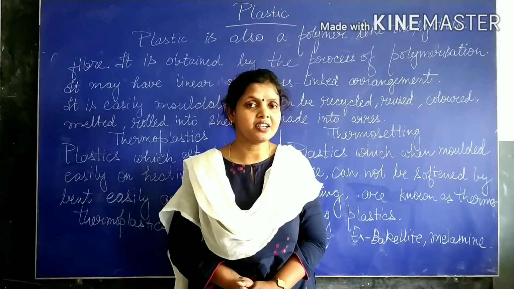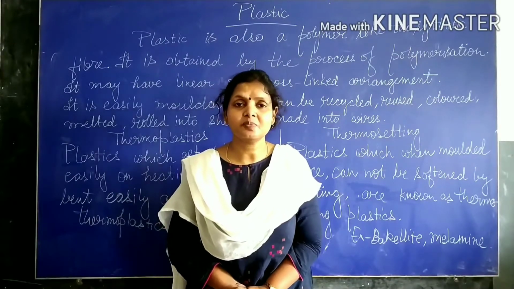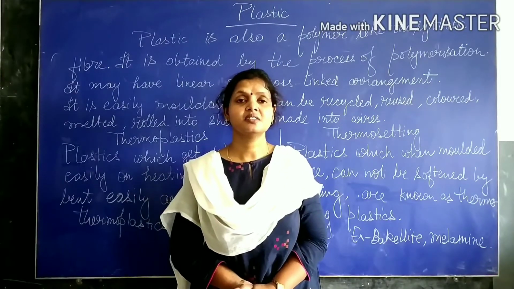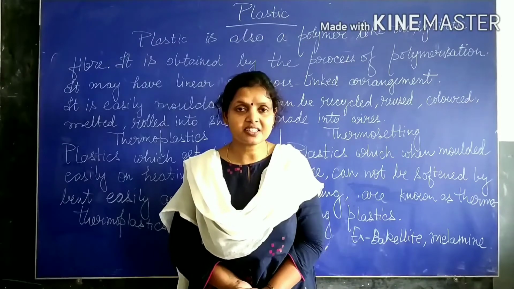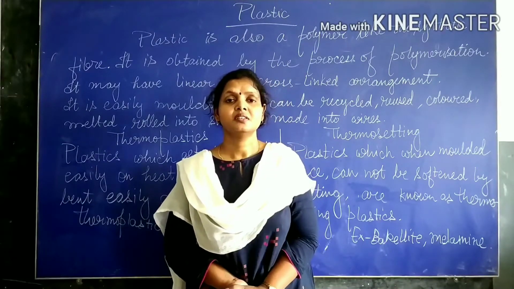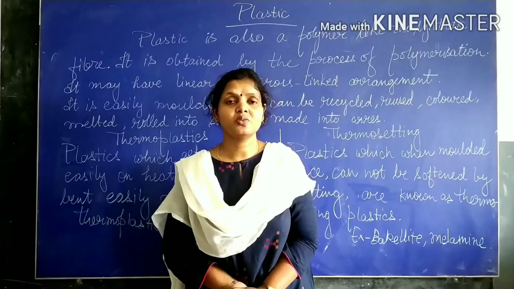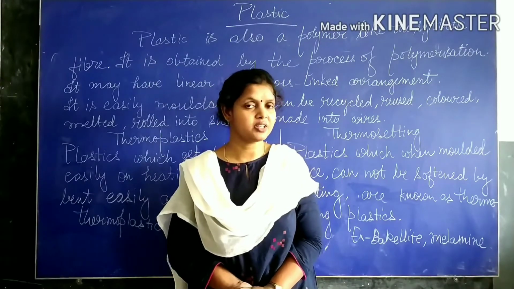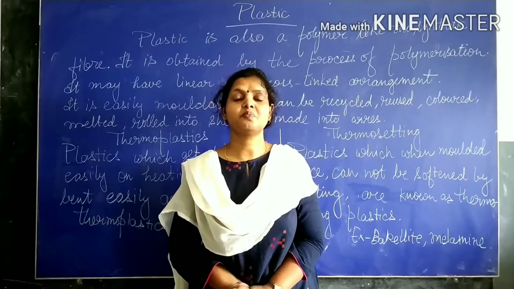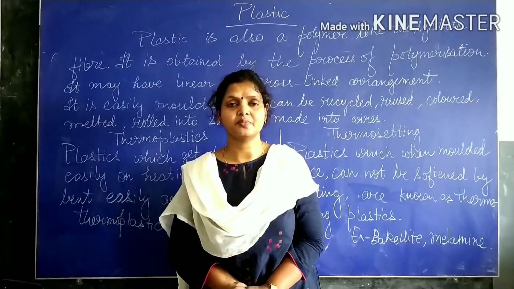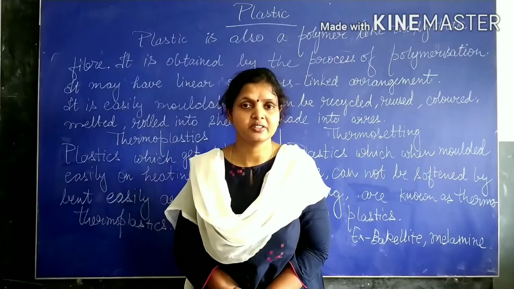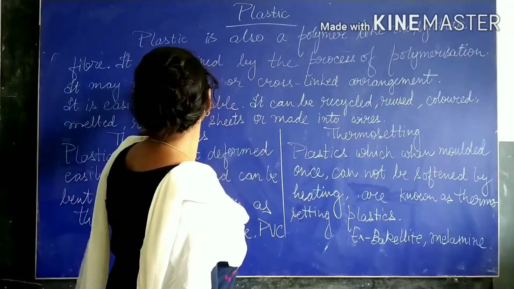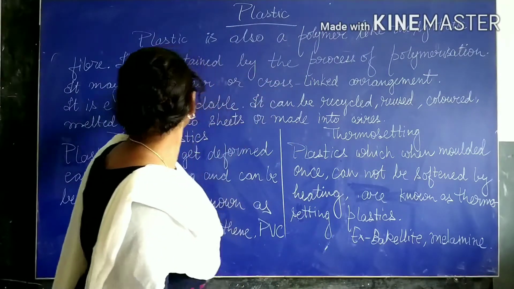In the same way, plastic is also a polymer. It is formed by interconnecting monomers. It depends on you which monomer you are using for making which type of plastic. We are going to discuss that. So plastic is always formed by the process of polymerization.